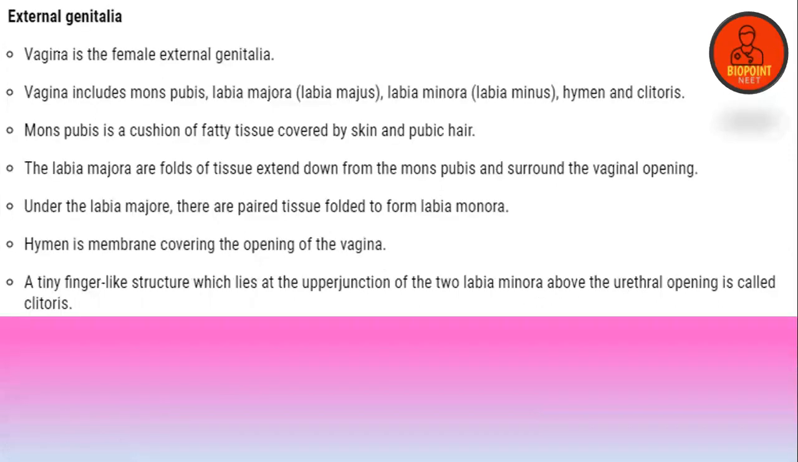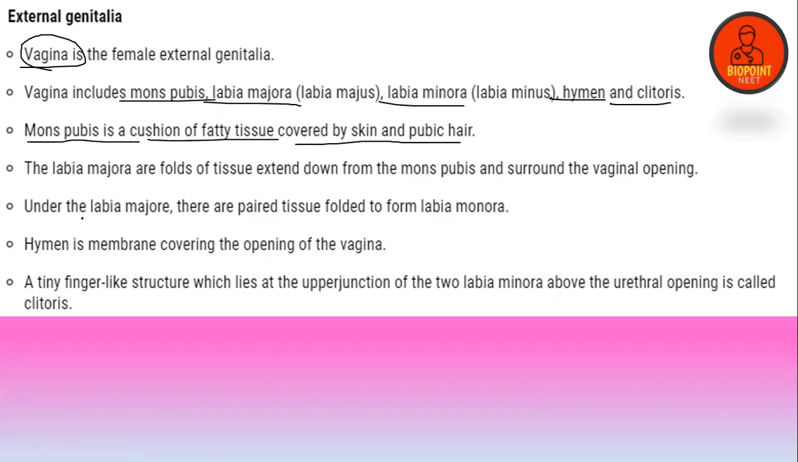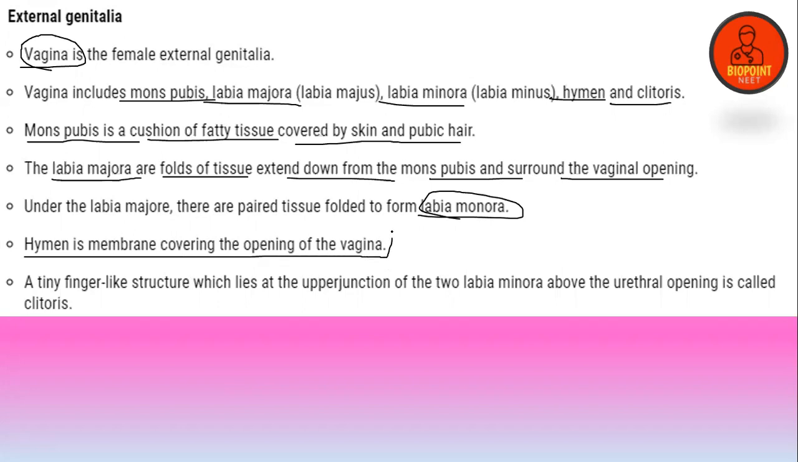External genitalia, as we have already discussed, includes the mons pubis, labia majora, labia minora, hymen, and clitoris. Mons pubis is a cushion of fatty tissue covering the skin and the pubic hair. Labia majora are folds of tissue extending down from the mons pubis and surrounding the vaginal opening. Paired tissue forms the labia minora. Hymen is the membrane covering the vagina partially.